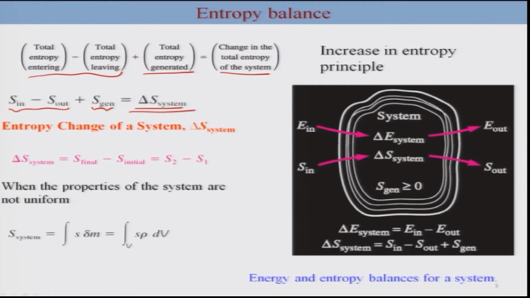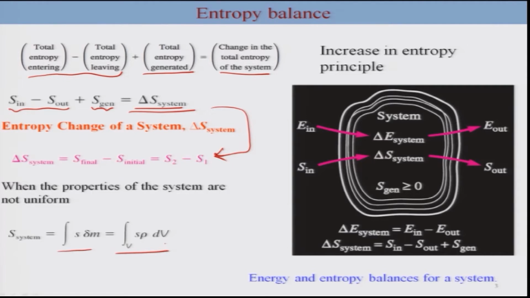This will be the total entropy change of the system. And the total entropy change is nothing but S2 minus S1, because entropy is a state function, or a property of the system. In case the properties of the system are not uniform, you make use of an integral over the small volume or mass of the system, and you can write this expression as we have written for any other properties.